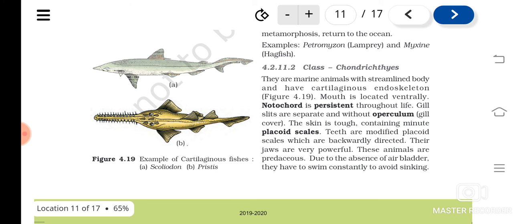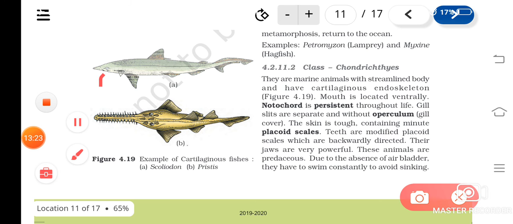When you see the characteristics of chondrichthyes, the mouth is located on the ventral side. You can find the mouth on the ventral side, not at the tip. Gill slits are separate, and they do not have an operculum. If you watch fishes in an aquarium, you can see one structure moving up and down.